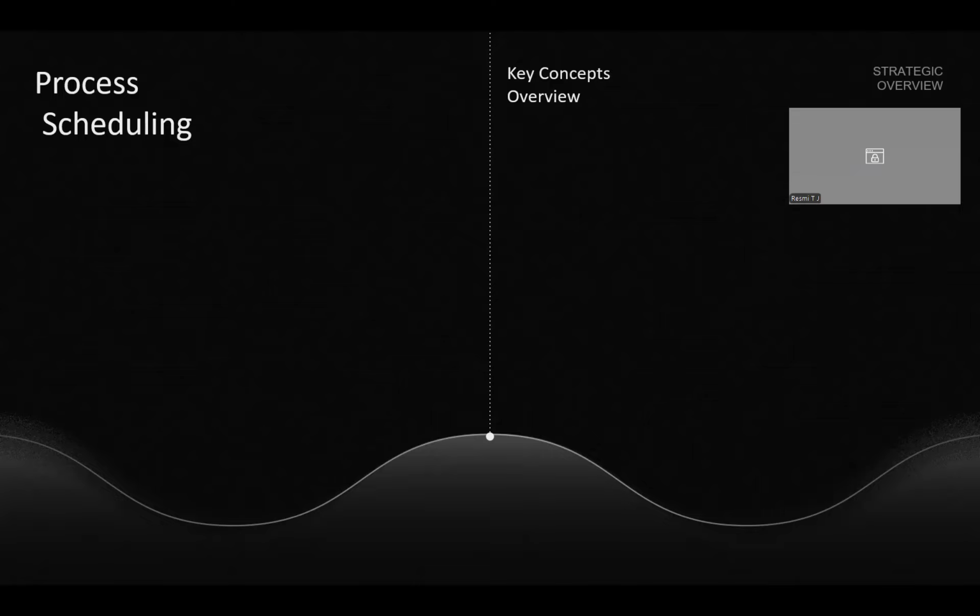Let's see what is meant by a process. A process is a program in execution. So why should it be scheduled? Because when a program is to be executed, it must be present in the memory. So different processes will be there in the memory, and we must decide which process to execute. For any process to execute, we need CPU time. So how can the processes be scheduled to the CPU so that each and every process will get execution time?